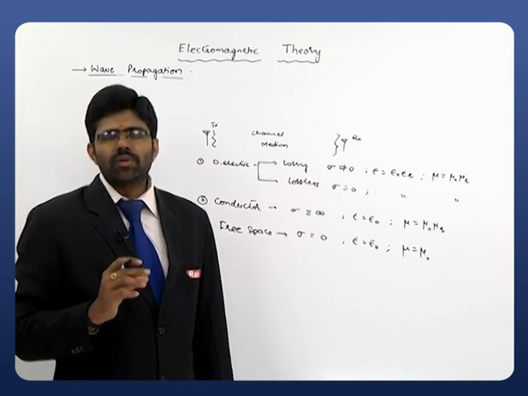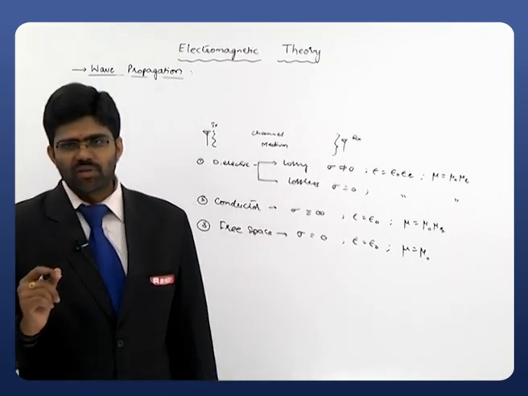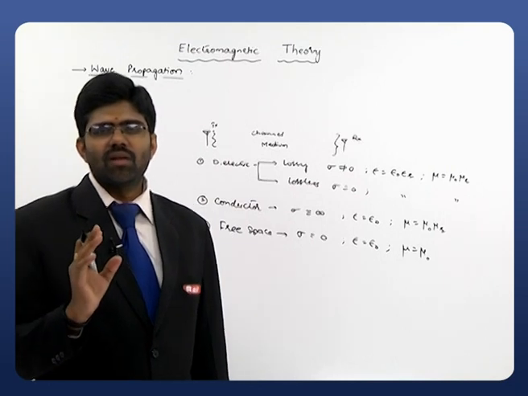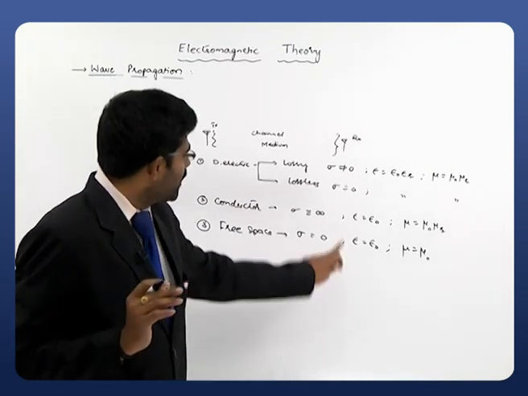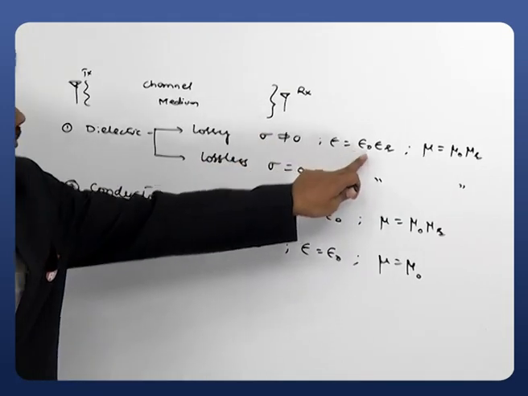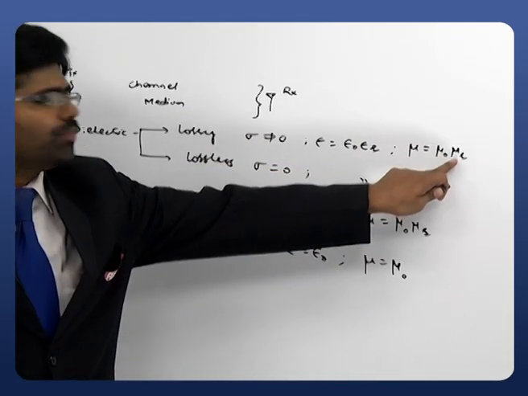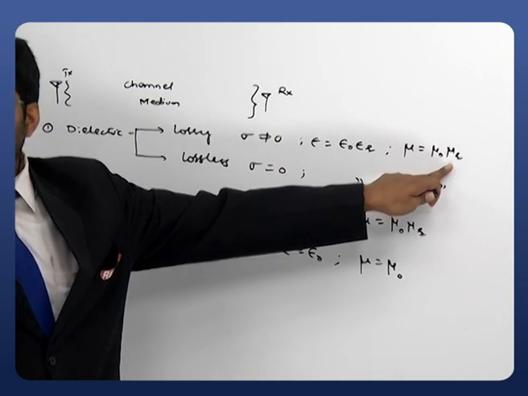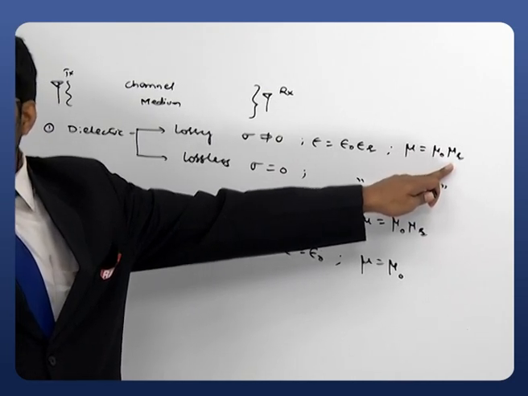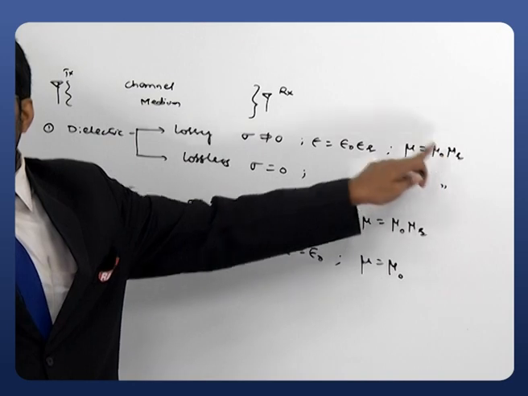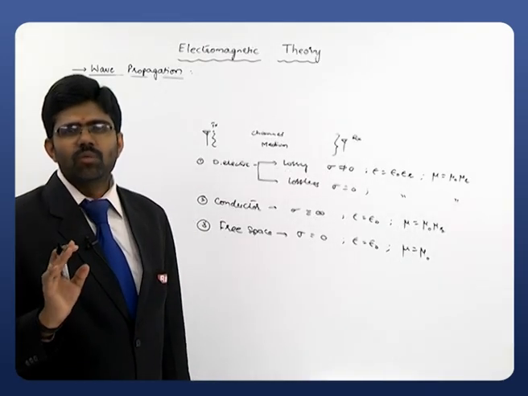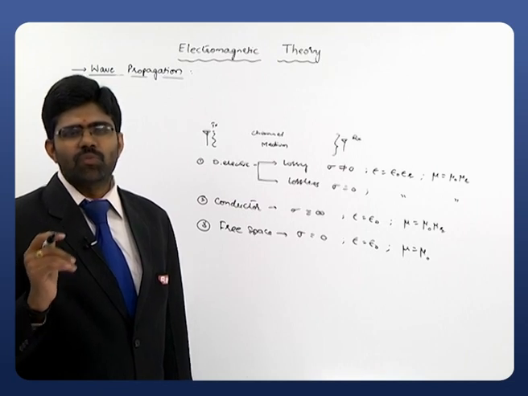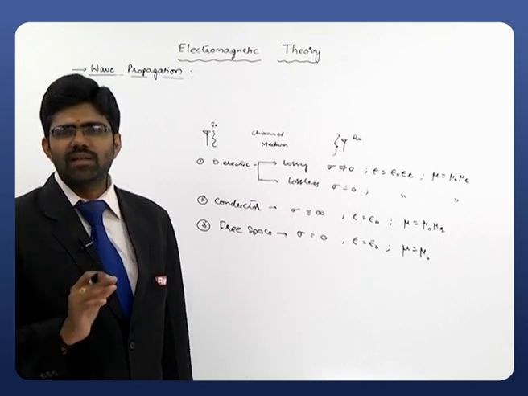So what we do is we will consider the most generalized medium. The most generalized medium is the lossy dielectric medium. We will have sigma, epsilon is equals to epsilon naught epsilon r, mu is equals to mu naught mu r. All the quantities are existing and they are generalized. Therefore, we will consider a lossy dielectric medium as the most generalized medium, and we will try to derive the equations for waves in that particular lossy dielectric medium.